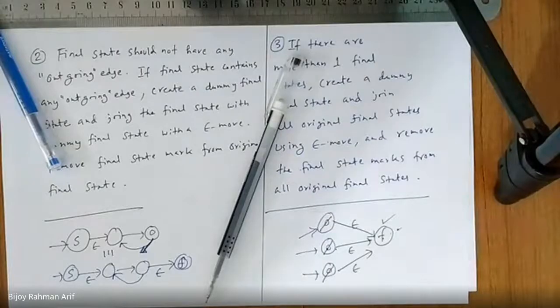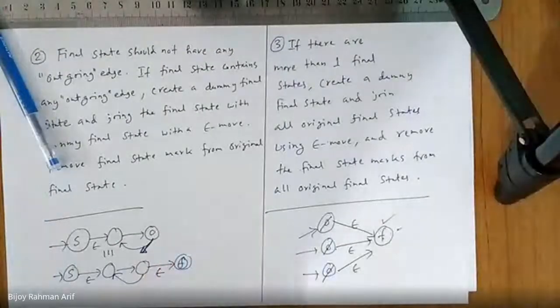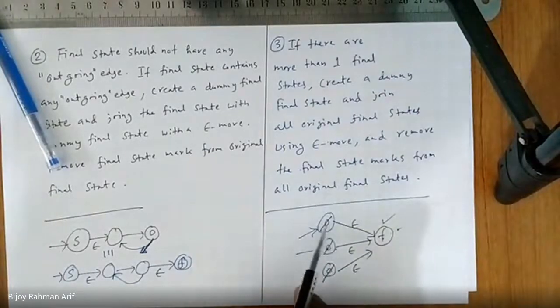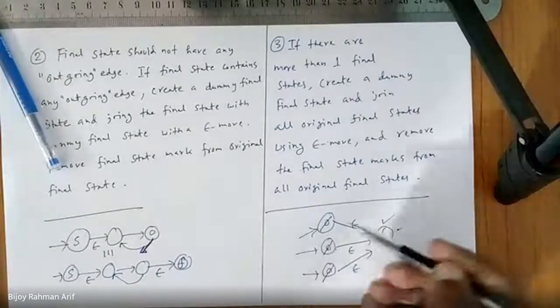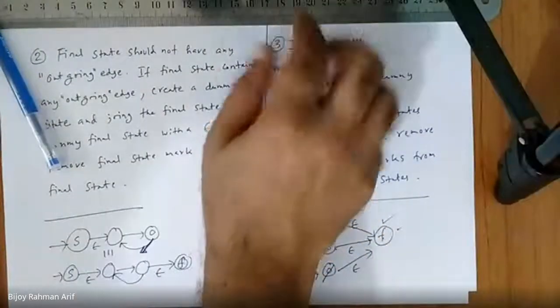Sir, if there are any edges between two final states, are we going to remove those? No, we're not going to remove any edges. We're going to create a dummy final state and join all the original final states using epsilon, and just remove the marks of the final state. They are no longer final states. That's it. We're not going to delete any edges. No changes. Whenever I give you an example, it becomes very crystal clear. So this is the third step of the algorithm.